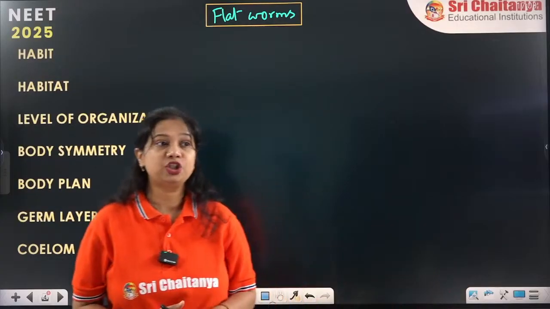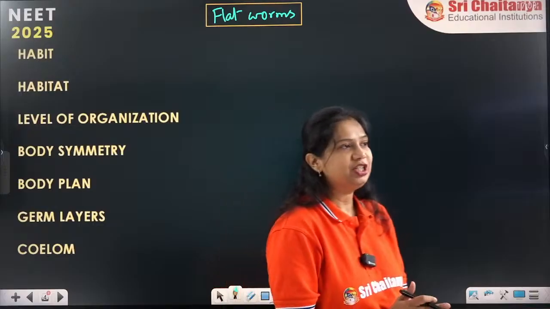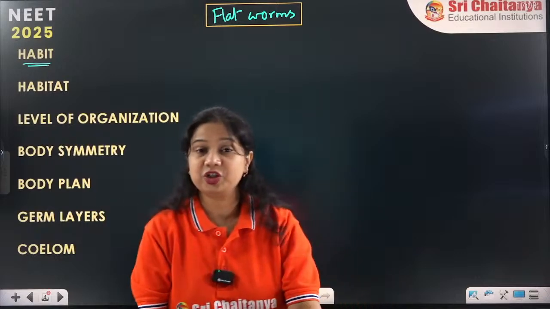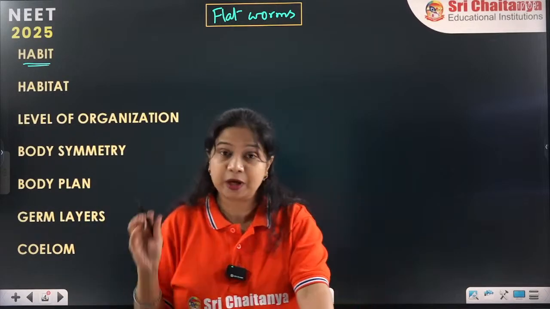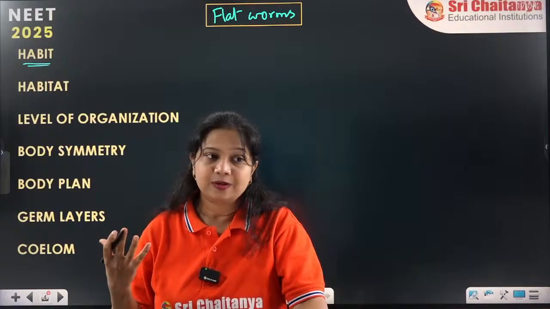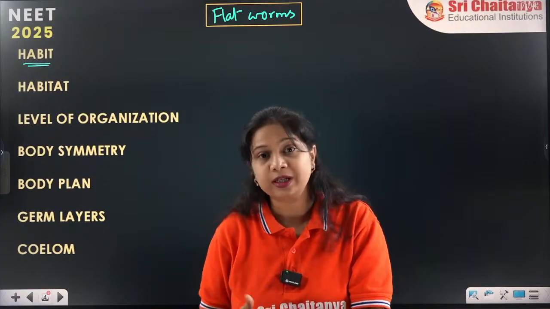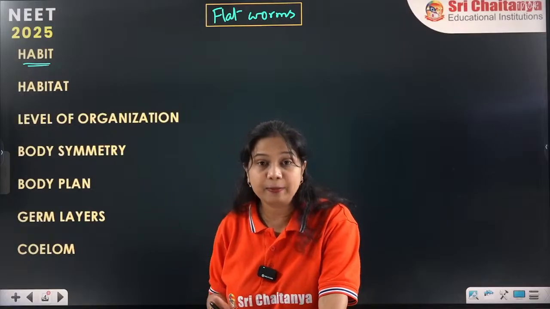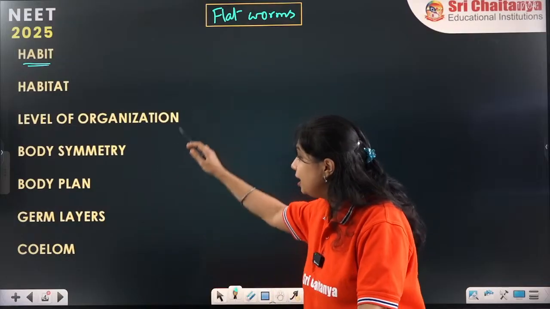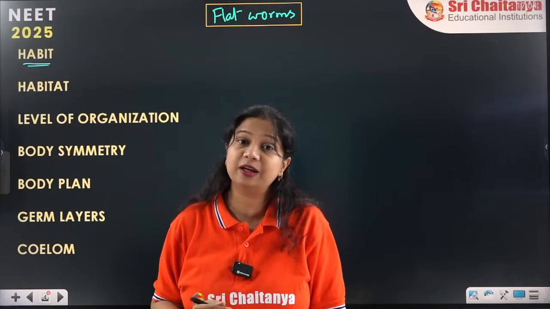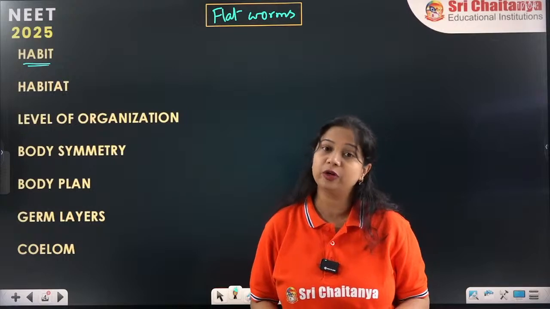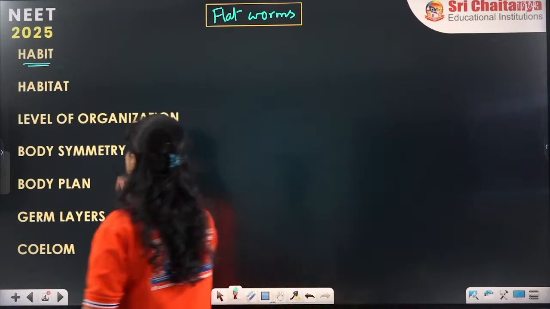Now coming to their general characters, starting with the habit. I am very sure you now remember this sequence, because this sequence is important. We have learned the sequence of the animal kingdom phyla. As important as that is this sequence: the habit, habitat, body segmentation, the level of organization. All these are in the same sequence as we started from the phylum Porifera. In Porifera also we followed the same sequence, and in this phylum also we are going to follow the same sequence. So here it is the habit first.